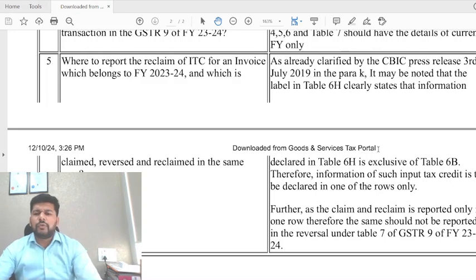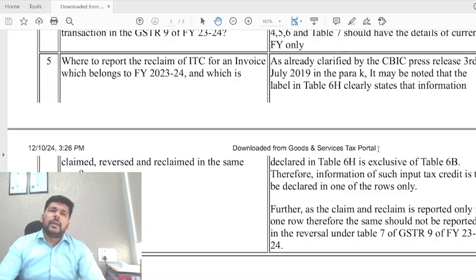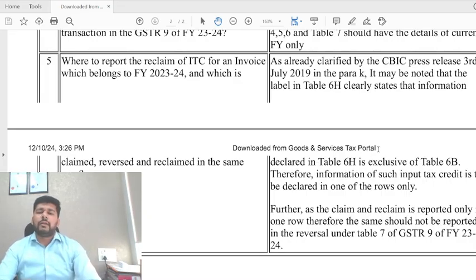See, here also I would like to mention it very clearly. It is there in your table 6, the gross credit. If you put it in table 6H, so 6B में आपका ग्रॉस क्रेडिट है, 6H में भी अगर आपने वो रिक्लेम का अमाउंट डाल दिया तो आपका ग्रॉस क्लेम का अमाउंट टोटल 6B एंड 6H का बढ़ जाएगा. And at the same time, table number 7 में नहीं दिखाओगे तो it will be as if the reversal is not being shown. So here, just to ensure that there is no double claim of credit, the advisory says